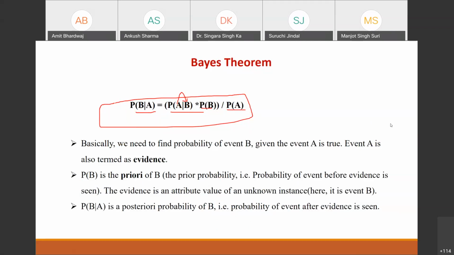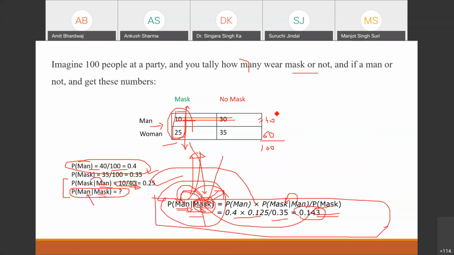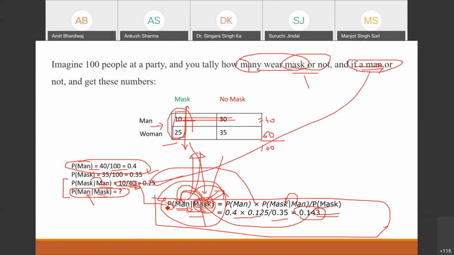Sir, how are we deciding event A and event B in the last? See, you have to go into the definition, because we are interested in how many have the mask already, and you are interested in the percentage of men. This is your conditional, this is the first event basically, wearing of the mask. And then the second part of your statement will be this here. I can give some other example of this type also. From that one, you may get the point more easily.